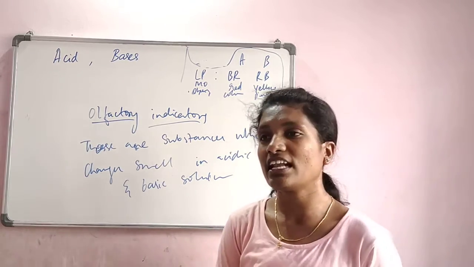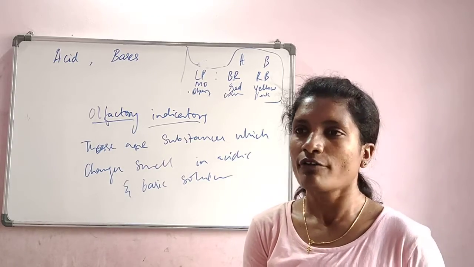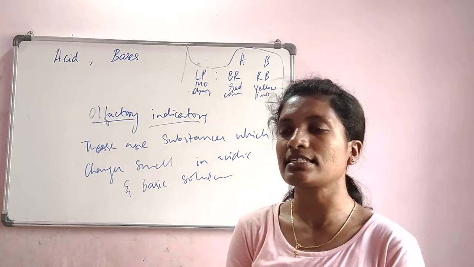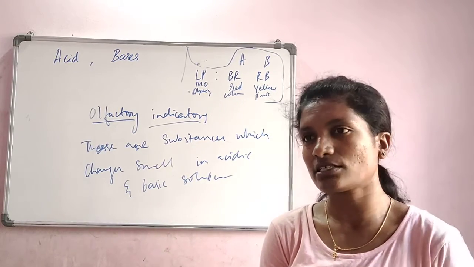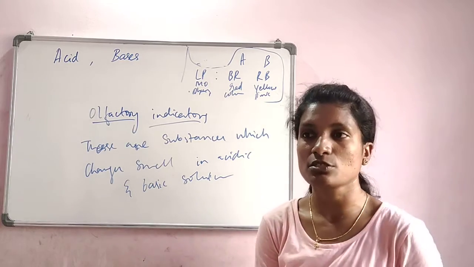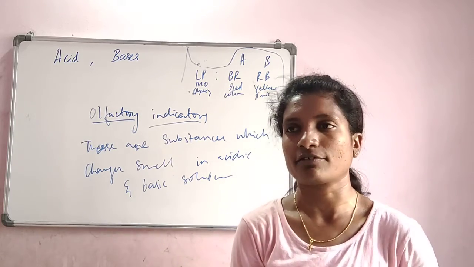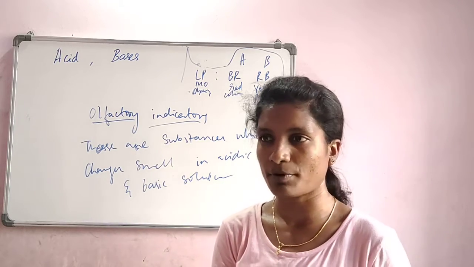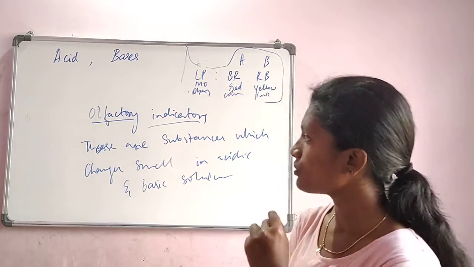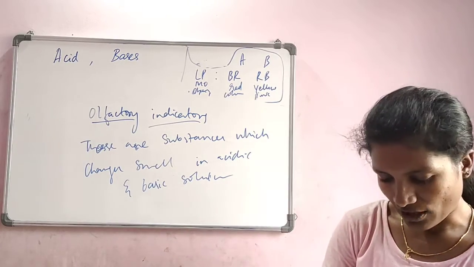So onion and vanilla extracts are olfactory indicators. If you see the onions, when you fry or when you cut onions, you get tears because it is acidic. So there is a kind of acid which is present in the onions. That is an example for olfactory indicators: the smell which you get, the onion smell. Similarly, the vanilla extract, which is used for ice creams or for preparing cake or pastries, the vanilla essence, is also a kind of olfactory indicator, the smell. So more like that.